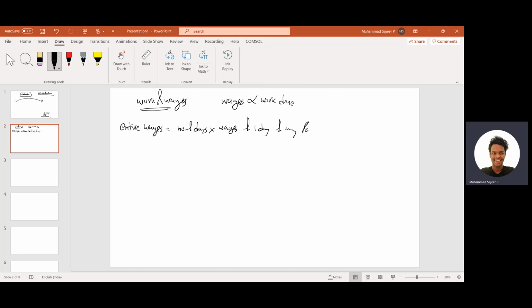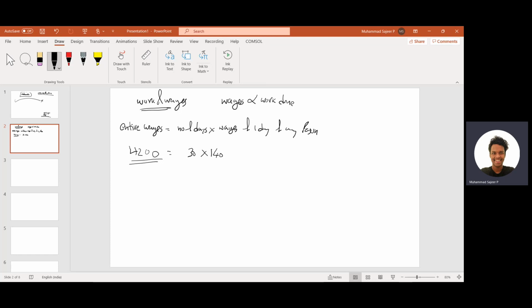If someone named Ramu works for 30 days a month, and daily his wages is, for example, 140 rupees, then the entire wages will be 4,200 rupees, right? Okay, so that's the basic.